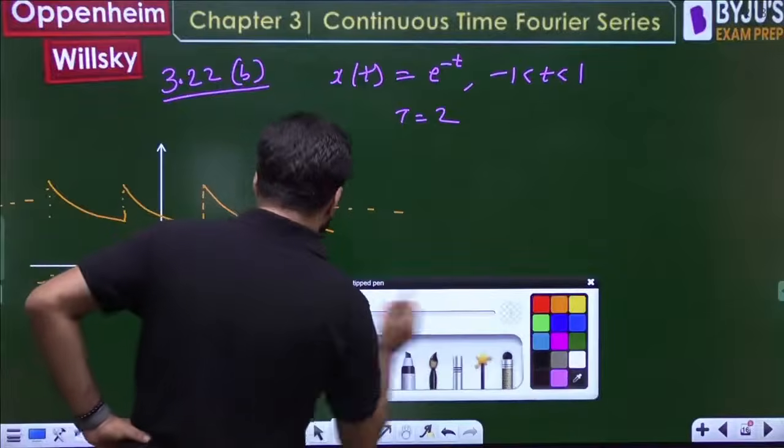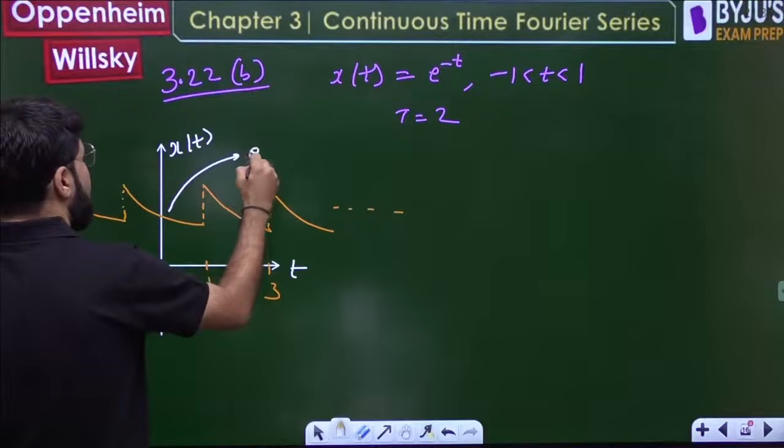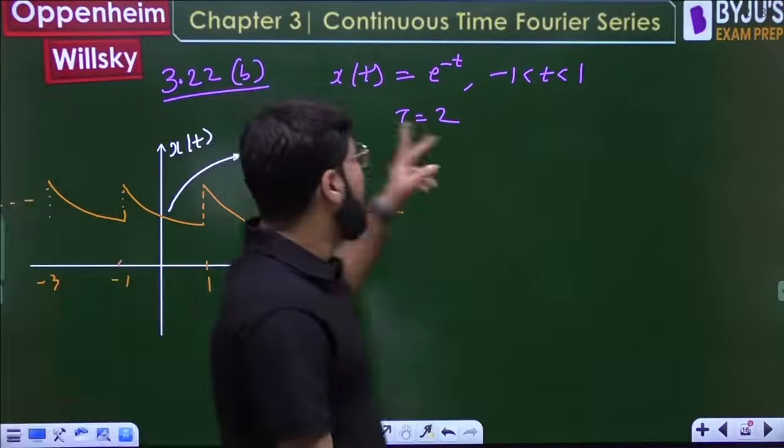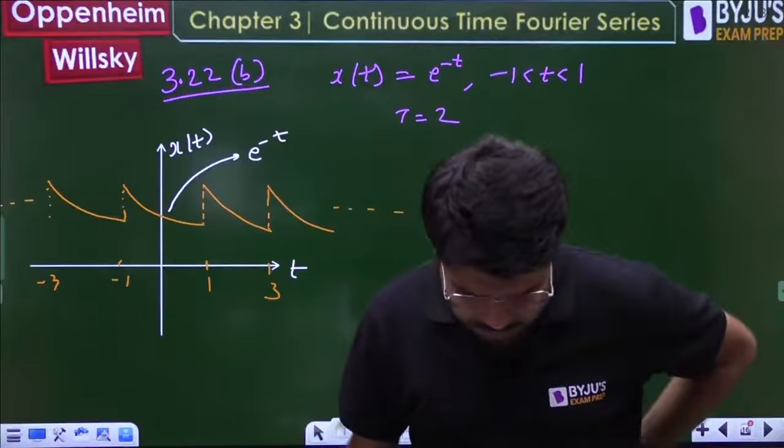This is the meaning of the given signal. This is x(t). This portion is e power minus t, the exponentially decreasing waveform from minus 1 to 1, and then it repeats.